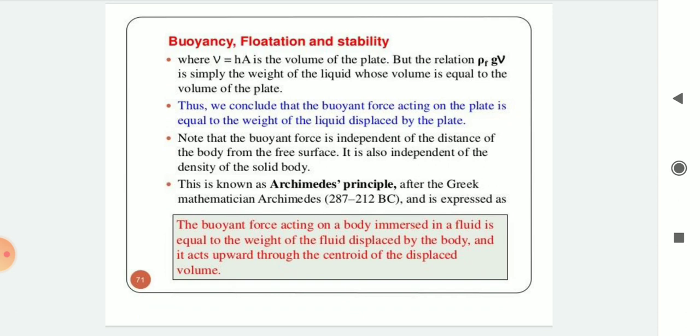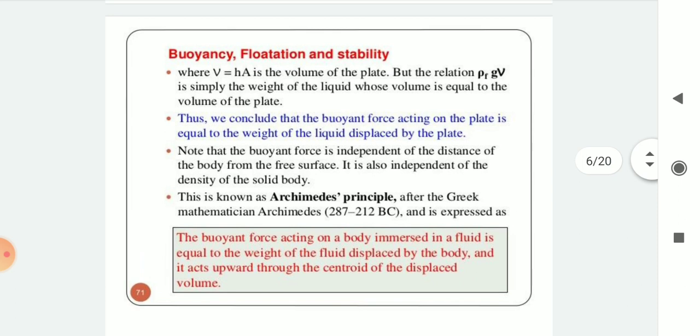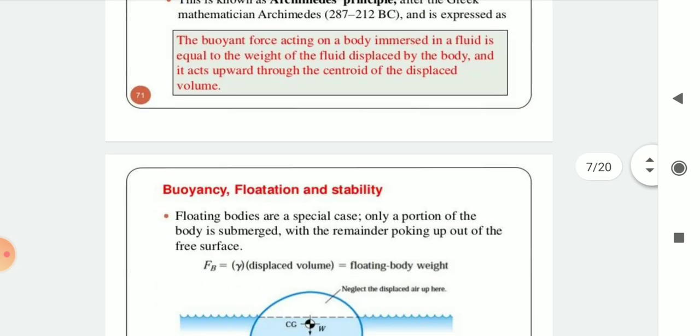Note that the buoyant force is independent of the distance of the body from the free surface. It is also independent of the density of the solid body. This is known as Archimedes principle, after the Greek mathematician Archimedes, 287-212 BC. It states that the buoyant force acting on a body immersed in a fluid is equal to the weight of the fluid displaced by the body, and it acts upward through the centroid of the displaced volume.